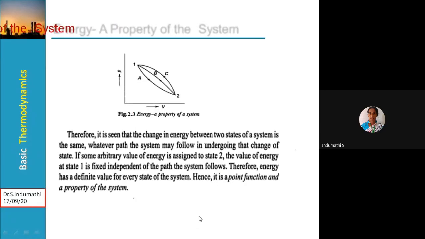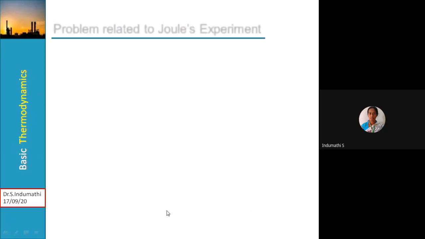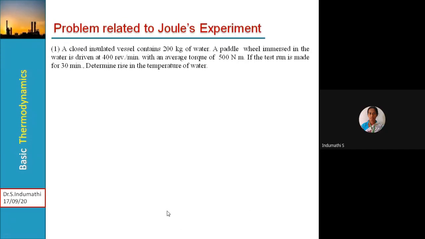So finally, it is seen that the change in energy between the two states of a system is the same, whatever path the system may follow in undergoing that change of state. But if some arbitrary value of energy is assigned to state 2, the value of energy at state 1 is fixed, independent of the path the system follows. Therefore, energy has a definite value for every state of the system. Hence, energy is a point function.